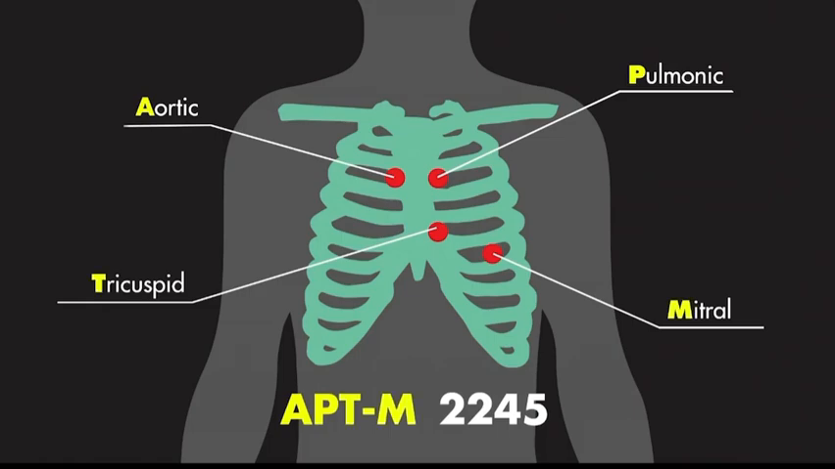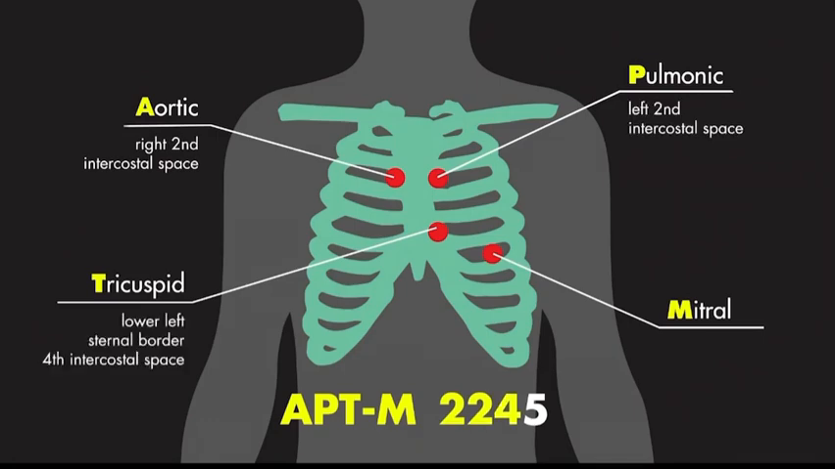And the apartment number 2245 represents the location of the intercostal space of that respective listening area. So that would be the right second intercostal space for the aortic valve, the left second intercostal space for the pulmonic valve, the fourth intercostal space in the lower left sternal border for the tricuspid valve, and finally, the fifth intercostal space at the midclavicular line for the mitral valve.